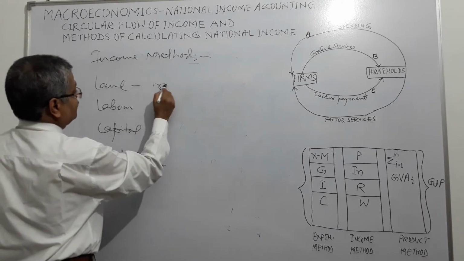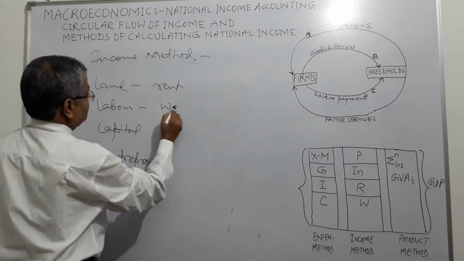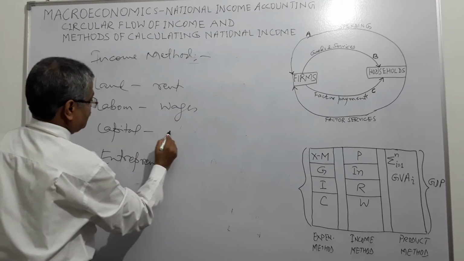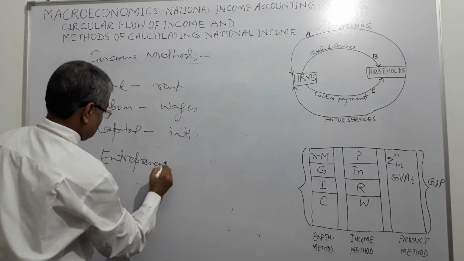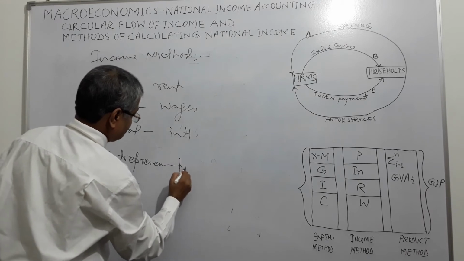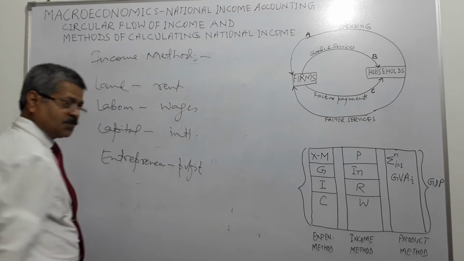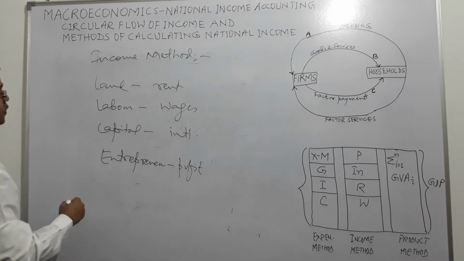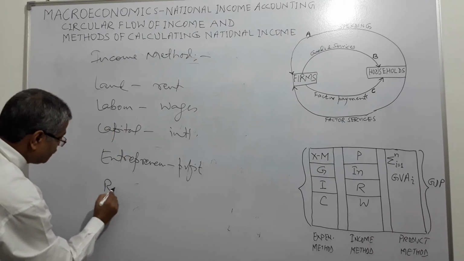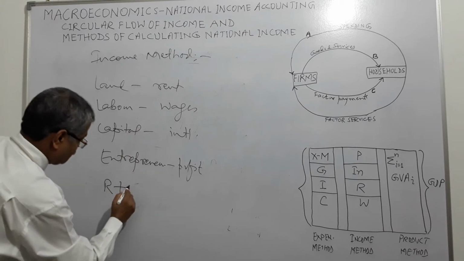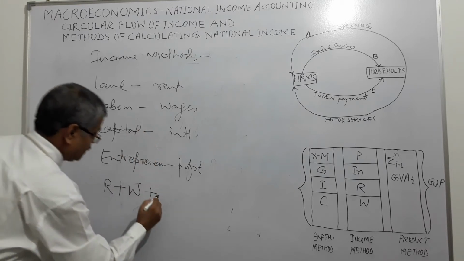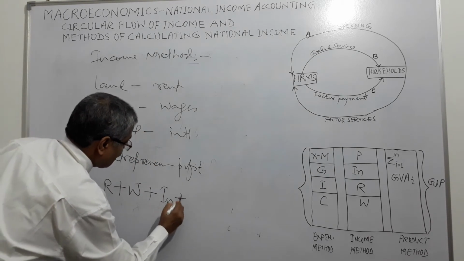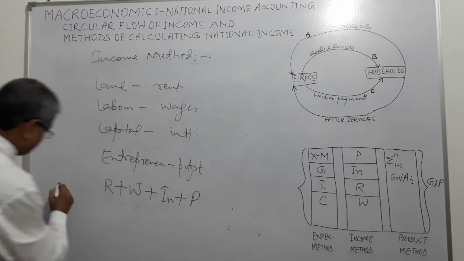What does land get? Rent. What does labor get? Wages. What does capital get? Interest. And what does entrepreneur get? Profit. Right? So if we want to calculate national income, we could very well calculate rent plus wages plus interest plus profit.